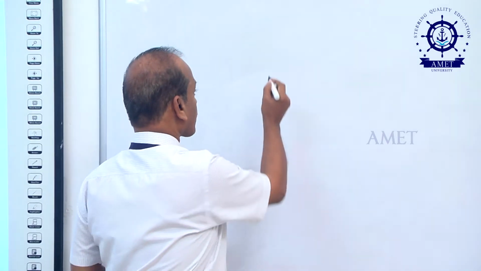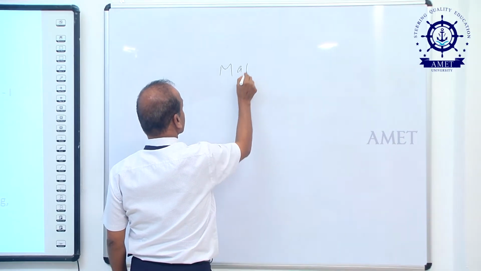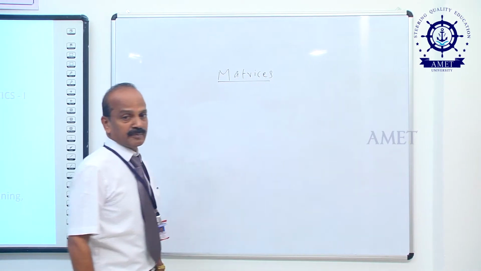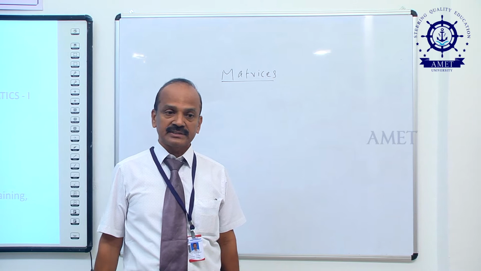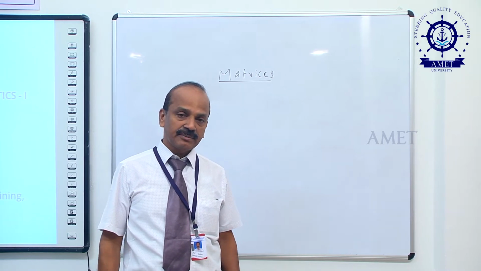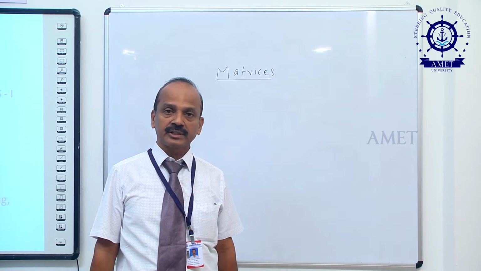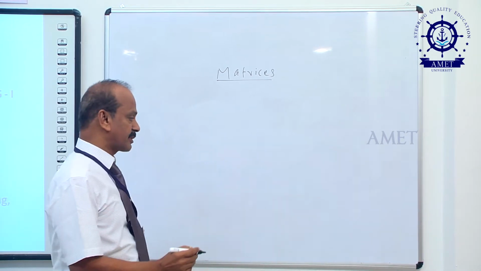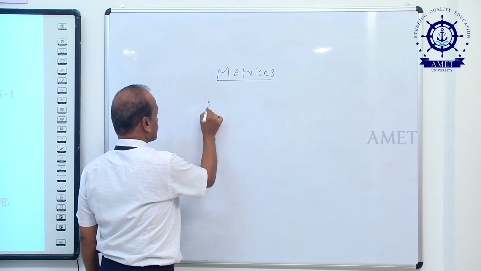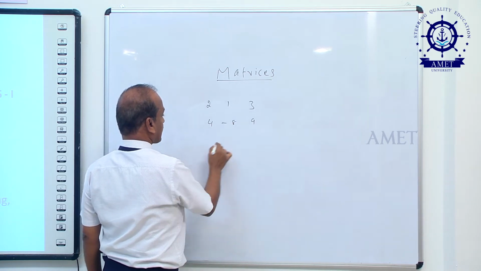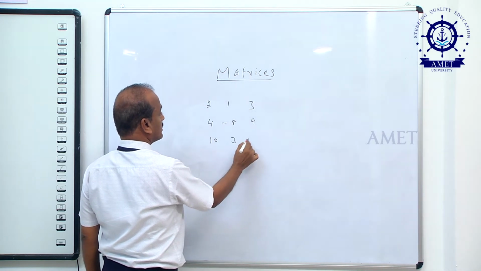What is a matrix? First, you understand the meaning of matrices. A matrix is nothing but a rectangular arrangement of numbers arranged into rows and columns. What is the meaning of arrangement of numbers? So some numbers: 2, 1, 3, 4, -8, 9, 10, 3, 7.